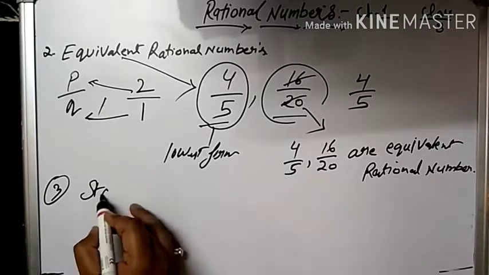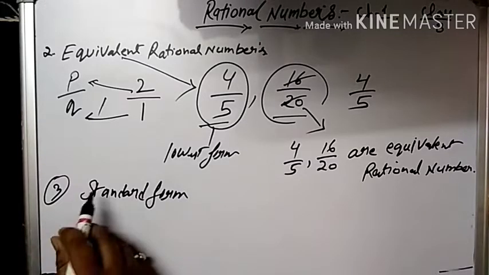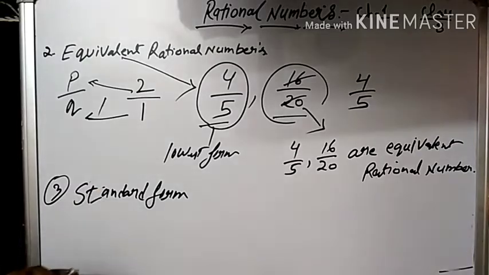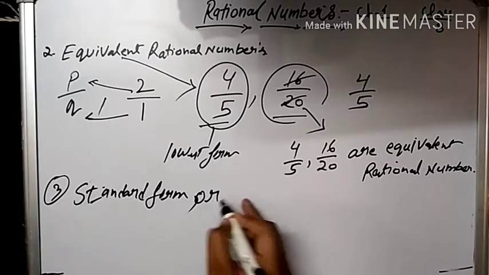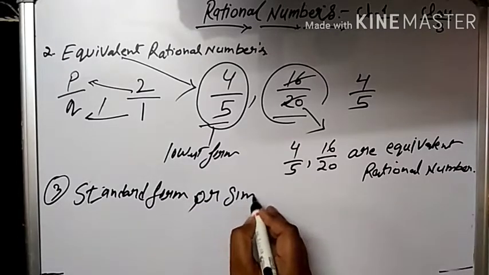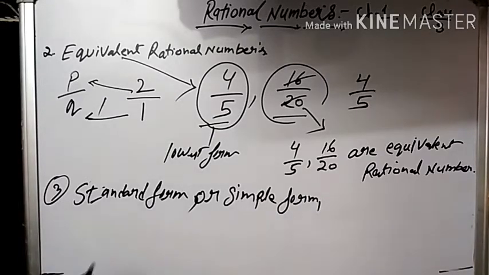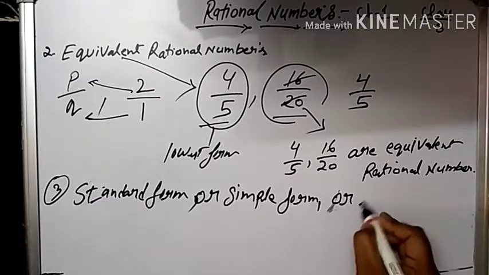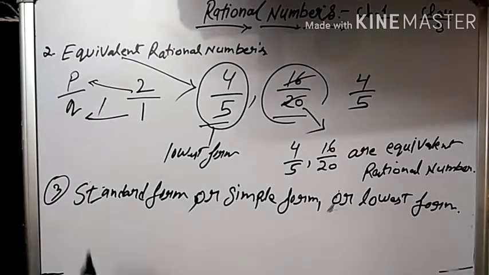In some books you get standard form of rational numbers, or you can also get it as simple form. It can be termed as lowest form.